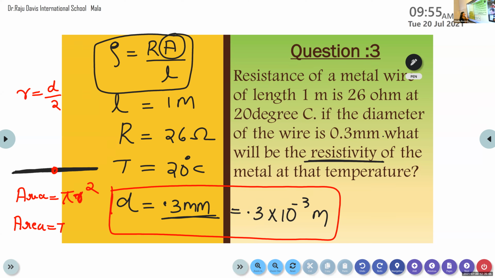Area is equal to pi into, instead of this radius, we can substitute the diameter, because here the radius is not provided.